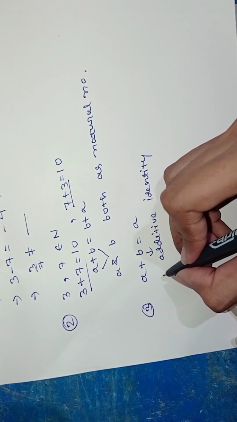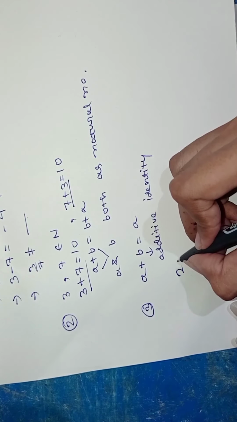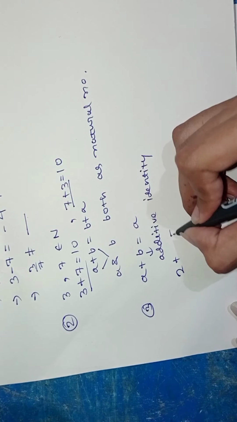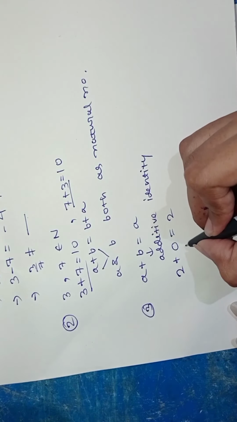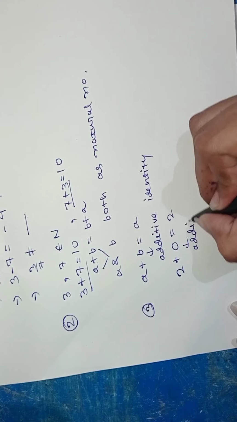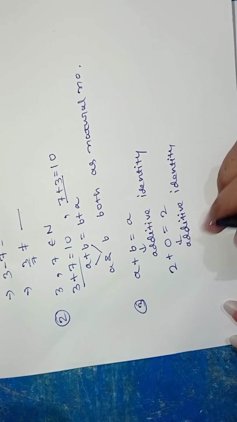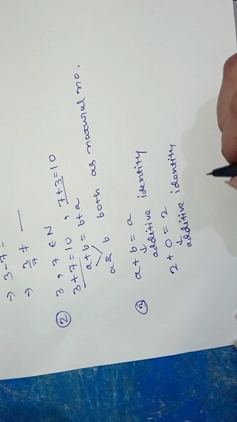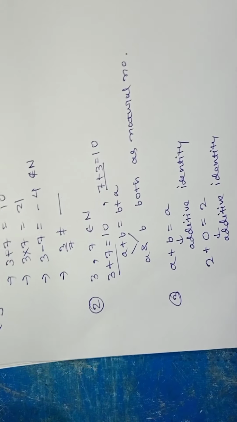So if I take 2, which is our a as a natural number, and I want to add something to it, a number which will give me the same number 2 again, definitely the number will be 0. So 0 is the additive identity here, but as you know, 0 is not a natural number, so the additive identity for natural numbers is not defined because 0 itself, which is the additive identity for addition, is not in the natural number set.